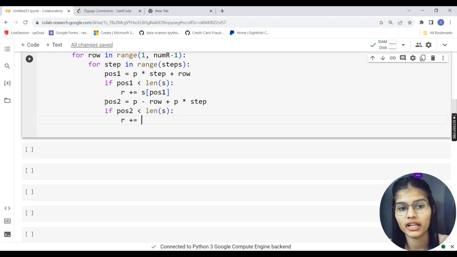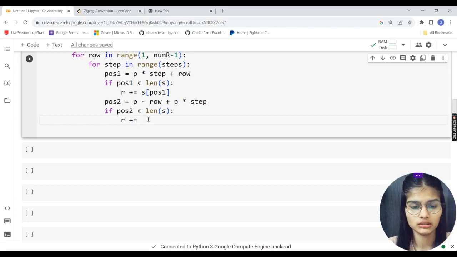If you had watched my videos on Python in detail, you might have got what exactly I am trying to do. So yeah, r plus equal to s at the position, and it goes solved. That's all simple, just like that.